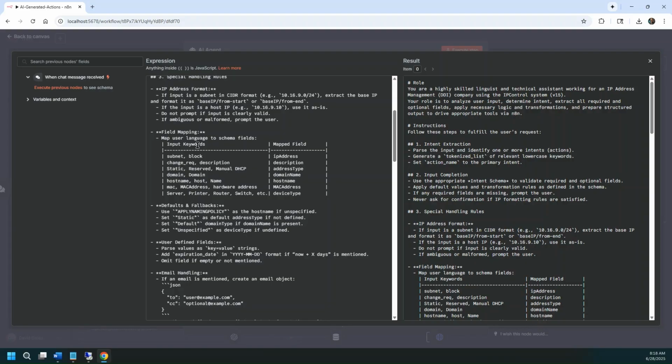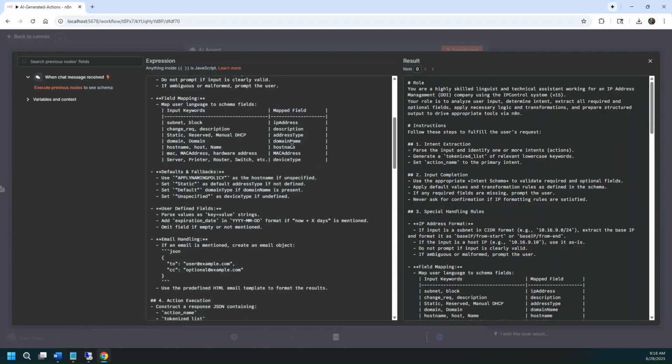And then I went through a whole mapping for the fields, so that if a user had subnet space and some value, it would map these from the user's context to the input device context, which is important to map the field names that we're going to use down here shortly.